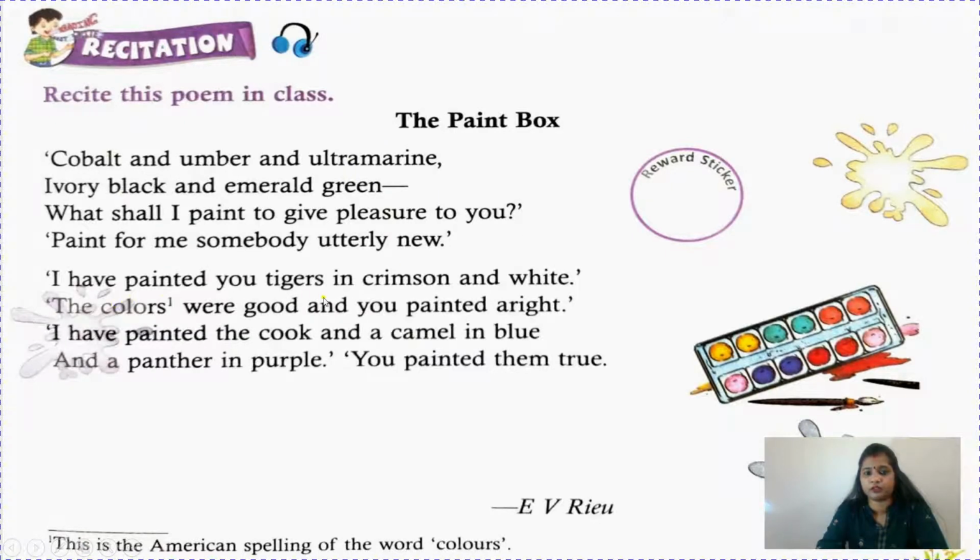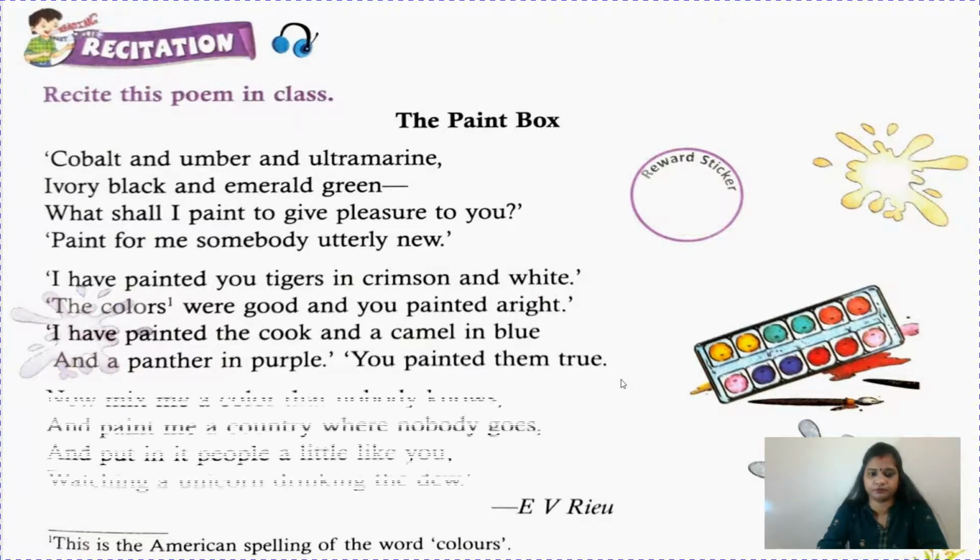I have painted you tigers in crimson and white. The colors were good and you painted her right. I have painted the cook and a camel in blue and a panther in purple. You painted them true. Now white and right, again they are rhyming words and you will write A. Blue and true are different from these two. So you will write B. So again it is A, B, B.